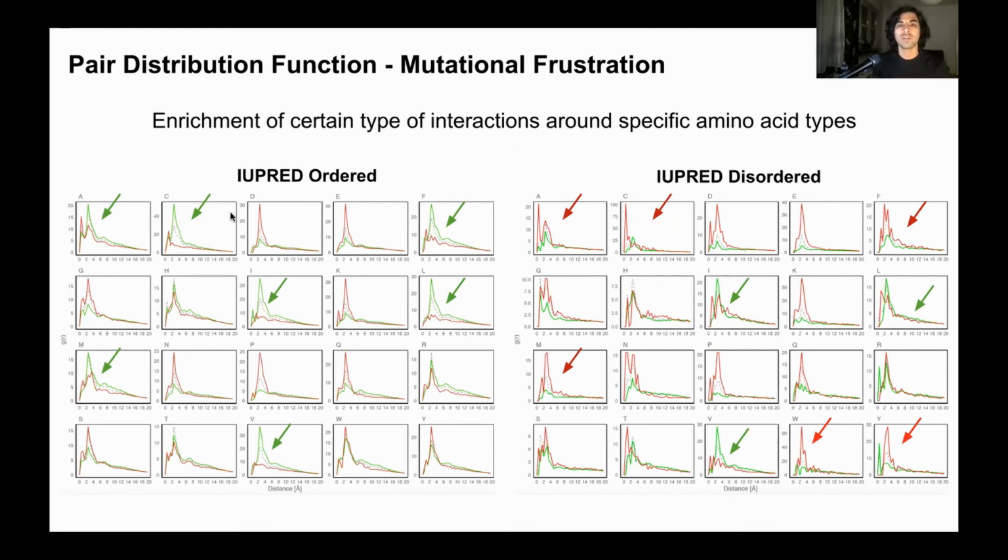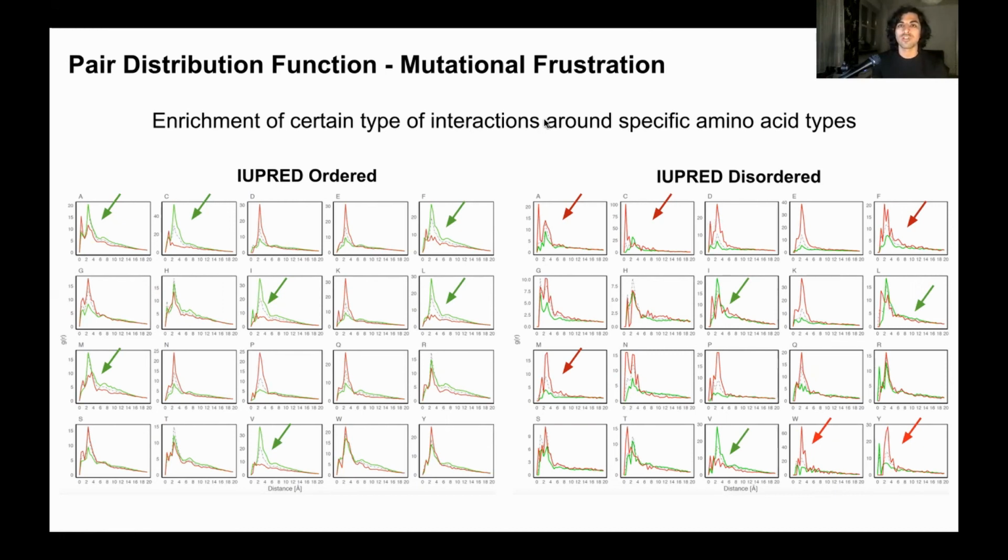When we separate into ordered and disordered residues, we can observe already that for the ordered ones, there are specific amino acids that are clearly minimally frustrated, and when we observe the disordered counterpart, they are completely different. They are highly frustrated. Some of them stay the same, minimally frustrated, but this already shows that there are differences between ordered and disordered residues in terms of frustration.